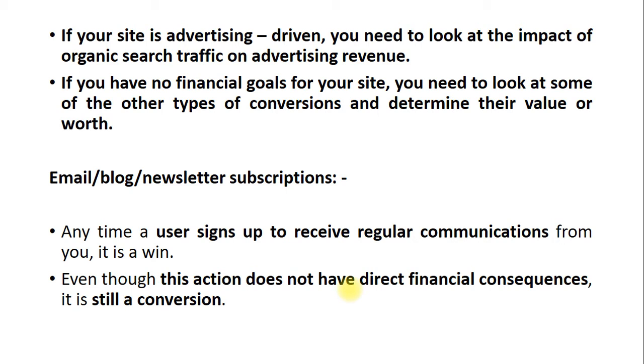So any person who signs up to communicate with a website, at that time it is a winning position for you. Why? Because people are signing up on your website. So that is again a type of conversion only. Even though this action does not have direct financial consequences, it is still a conversion.